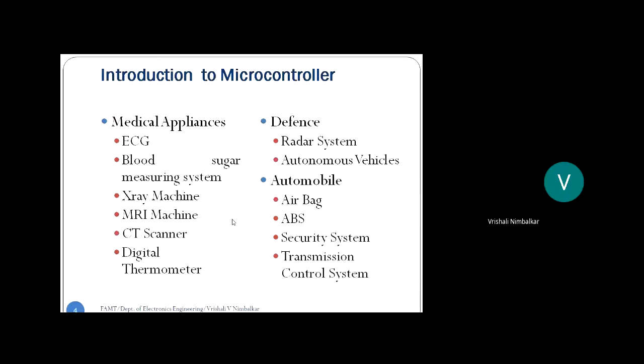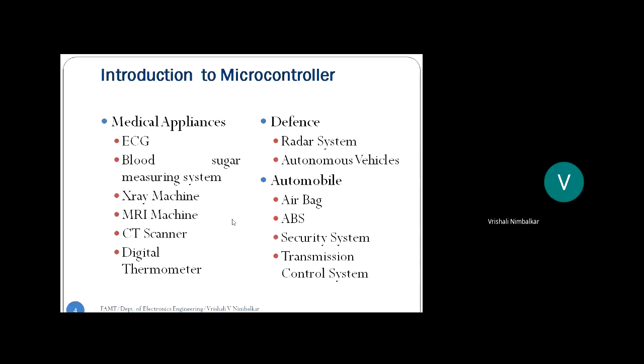Related to defense, it is radar system, rocket launcher system, autonomous vehicles, and so on. Into the automobile field, nowadays 50% of the automobile field is electronics. There is such a lot of automation in the automobile sector, right? So in your automobile, wherever there is that word automation, something is happening automatically, there you will find a microcontroller inside.